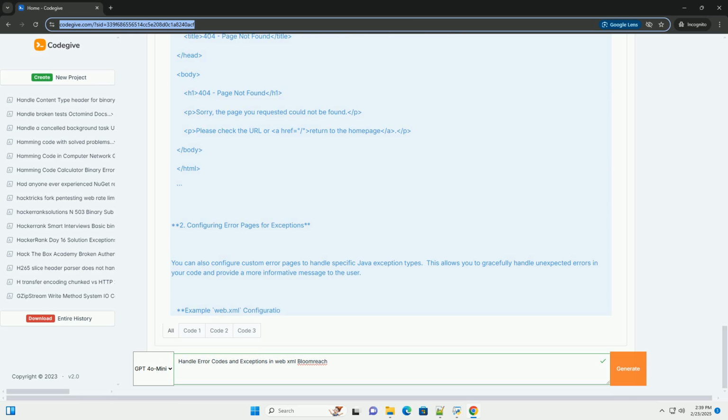This detailed tutorial and code examples should provide you with a solid foundation for handling error codes and exceptions effectively in your Bloomreach Experience Manager projects. Remember to adapt these techniques to the specific needs and requirements of your application. Good error handling is essential for creating a reliable and user-friendly experience.